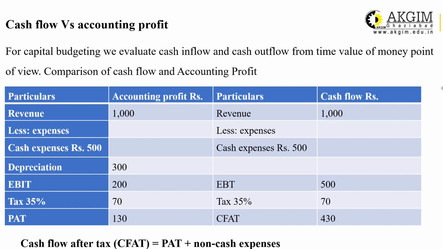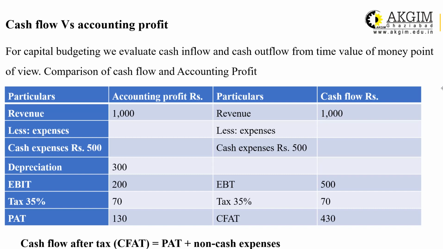Comparison of cash flow and accounting profit. This table will show you the relationship between cash flow and accounting profit and how it is calculated. Let us take an example. Suppose a company is generating revenue of rupees 1000 in a particular time period, and the company is incurring a cash expense of rupees 500, and the depreciation is 300.